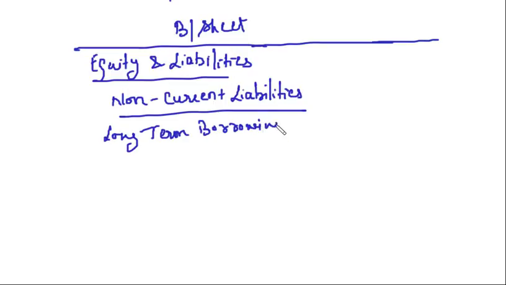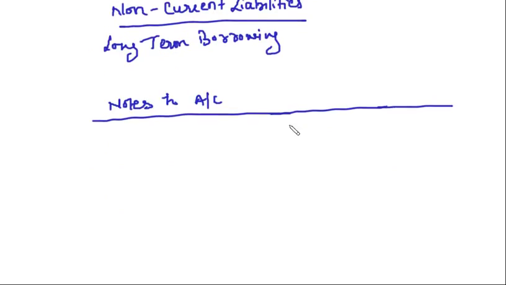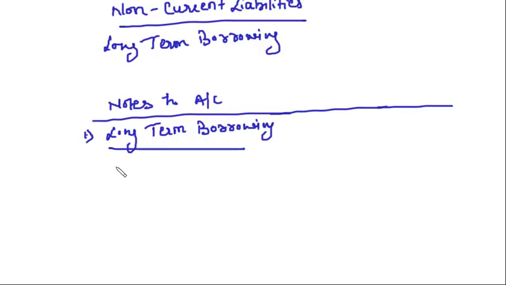Now for this long term borrowing, we will prepare notes to accounts. Right? In the notes to accounts, what you will have? Long term borrowing. Right? In the long term borrowing, first you will show loan from bank. That is 5 lakh rupees.